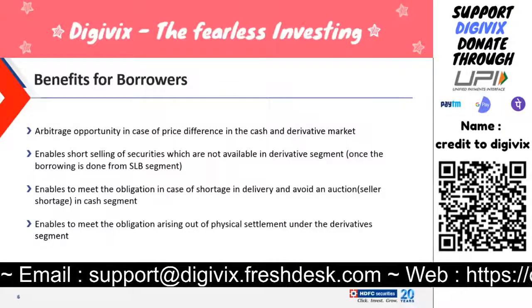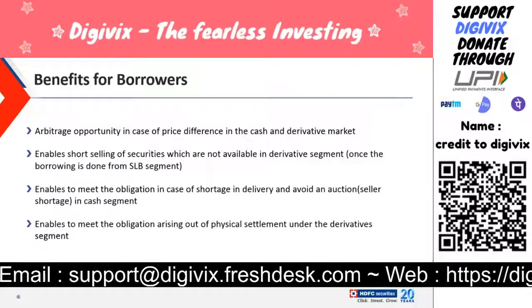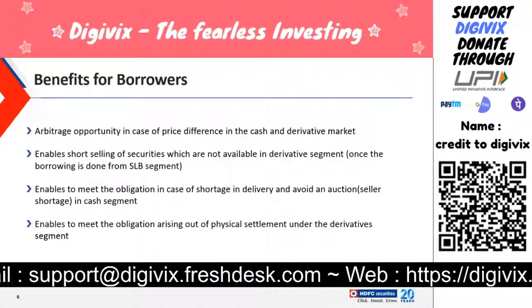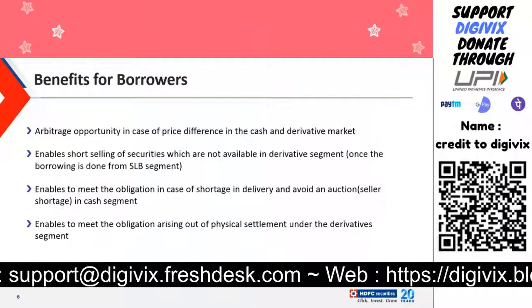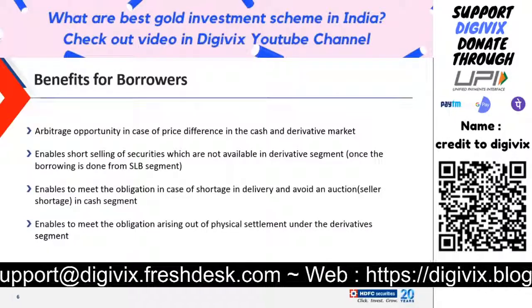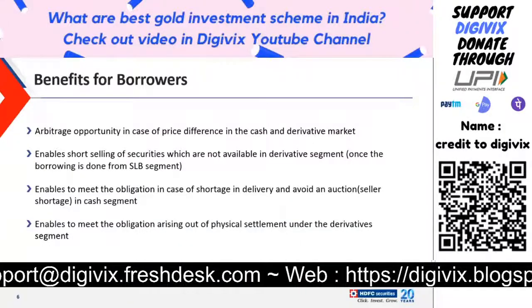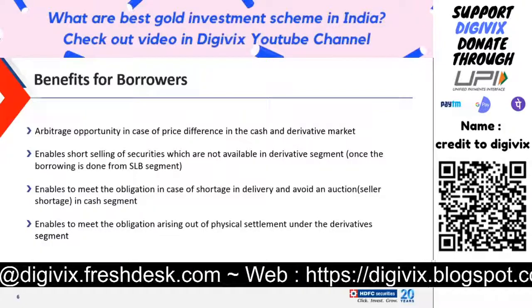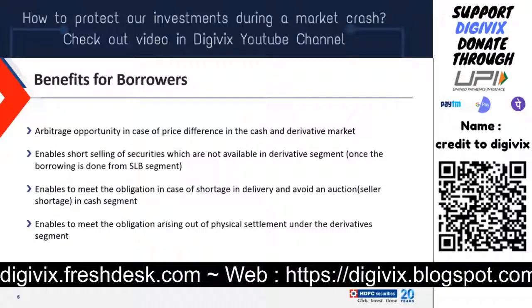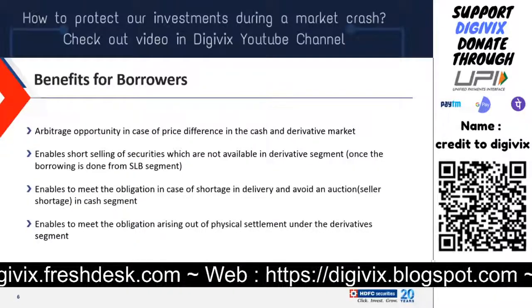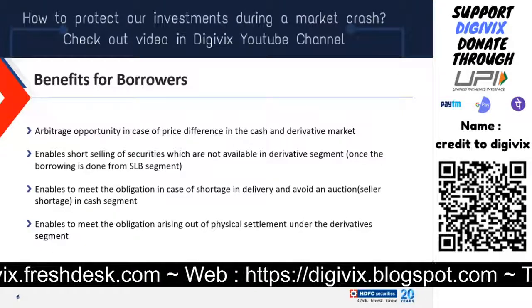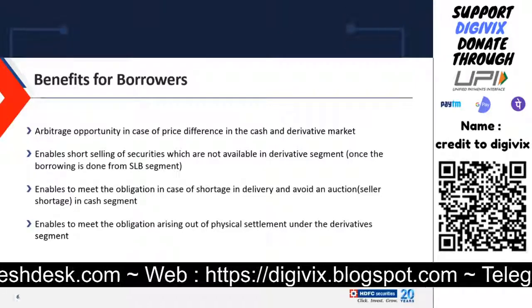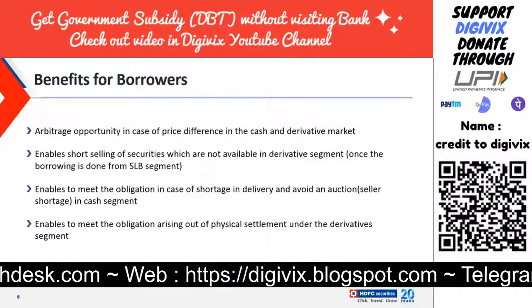So if someone wants to speculate on a stock which is not available in FNO or is in a ban period in the FNO, they can also use SLBM for borrowing. And obviously the third main reason can be to meet the obligation in case of a shortage in delivery, or to avoid any kind of physical settlement or an auction. For that also, a borrower can borrow the stock from the lender. So these are the main key points why a borrower will borrow the stock from the lender.